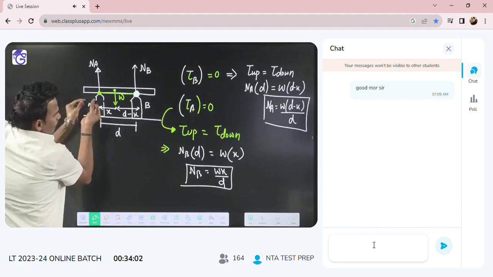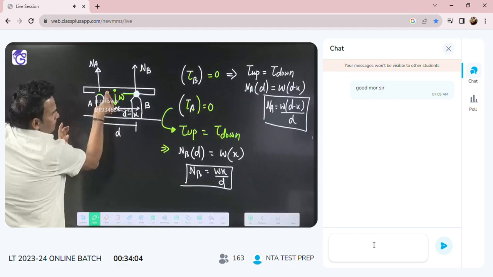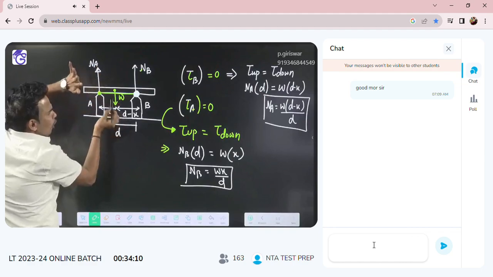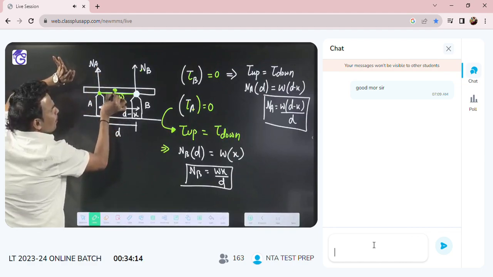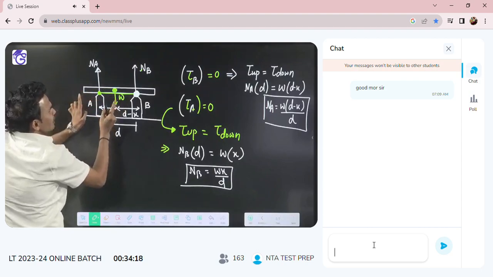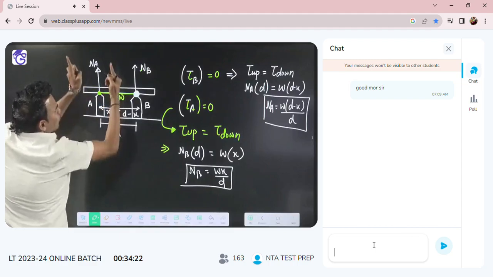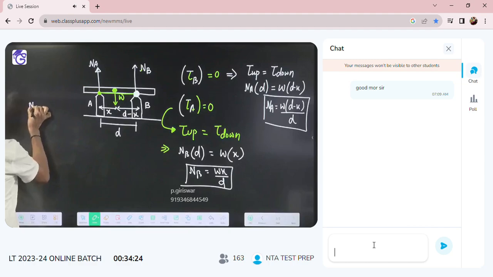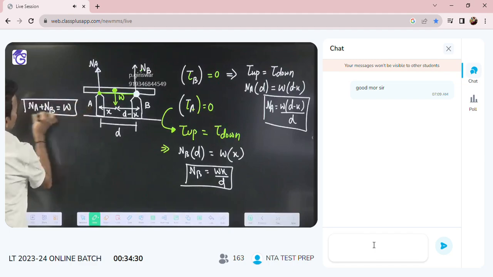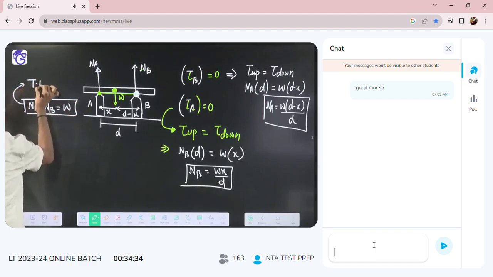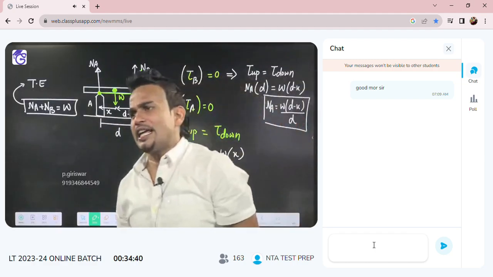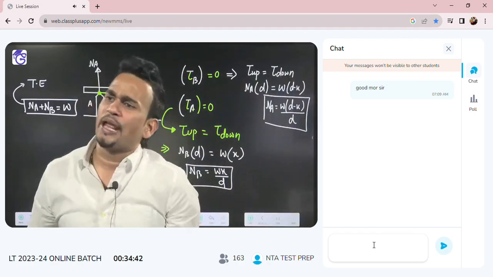sir, first thing, this meter scale is in equilibrium. Means it is in translational equilibrium also, rotational equilibrium also. So if you balance the torque about center of mass, then you have to consider both equilibrium. First you will say, sir, NA and NB are acting up. Total upward force is, sir, NA plus NB. And this NA plus NB must be equal to W. This is the first equation which will come with the help of translational equilibrium. When you solve with the help of center, you have to write equilibrium of translation also, equilibrium of rotation also.